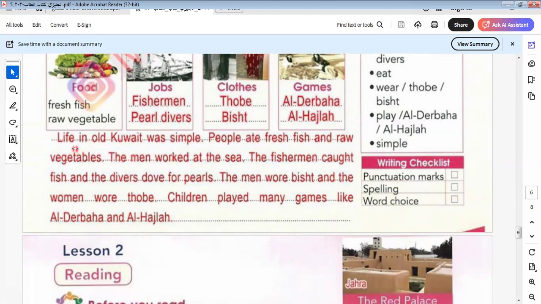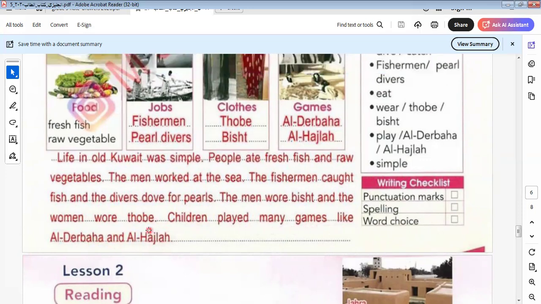Let's read it together. Life in old Kuwait was simple. People ate fresh fish and raw vegetables. The men worked at the sea. The fishermen caught fish and the divers dove for pearls. The men wore bisht and the women wore thobe. Children played many games like الدرهابة and الهجالة. I think this is the game from the ancient times.